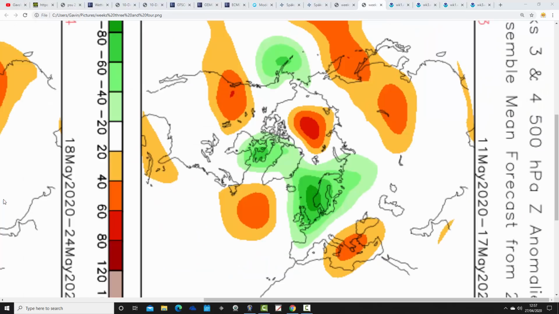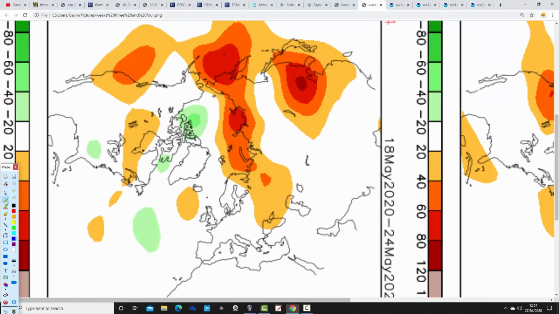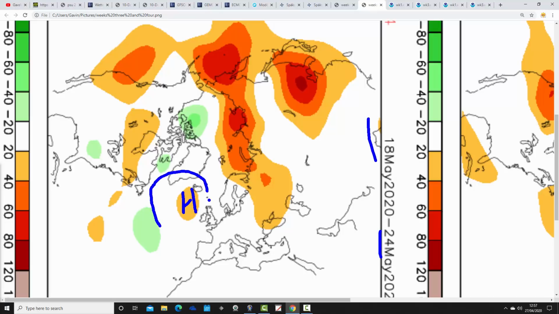Then week 3 also looks unsettled. This is the 11th to 17th of May. Trough of low pressure then sitting over the eastern country. Winds are in from the north, so that's a cool and unsettled week again. And then finally, week 4 is the 18th to 24th of May with higher pressure out to the northwest. Possibly turning a bit dry, but temperatures will still be quite cool, I reckon, with winds in from the southwest.